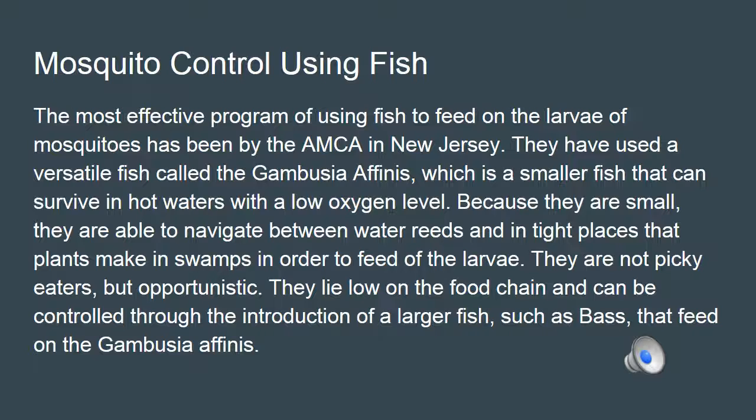Because they are so small, they are able to navigate between water reeds and in tight places that plants make in swamps in order to feed off the larvae. They are not picky eaters, but opportunistic. They lie low on the food chain and can be controlled through larger fish, such as bass, that feed on that fish.